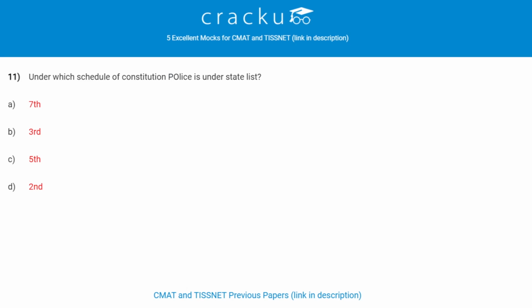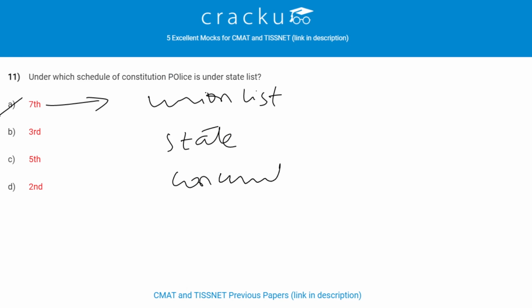Under which schedule of constitution police is under state list? Under 7th schedule of constitution police is under state list. 7th schedule defines and specifies allocation of powers between union and states. It has 3 lists: union list, state list and concurrent list. Next question.